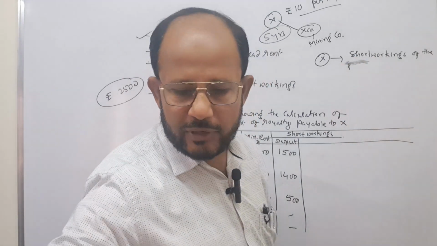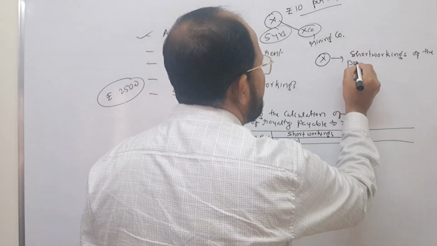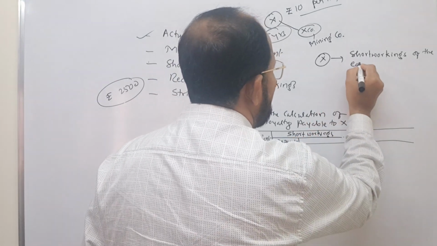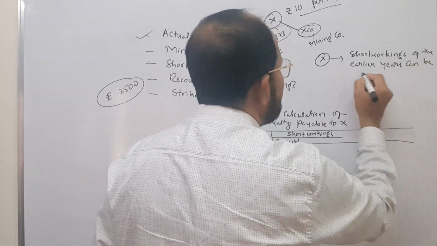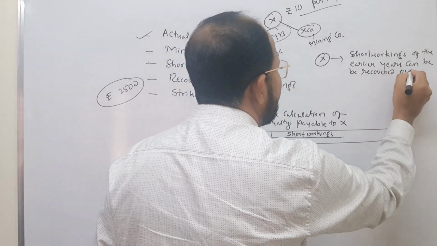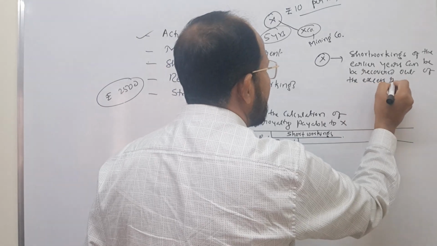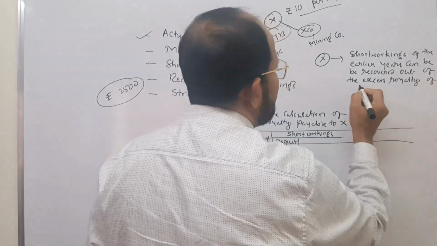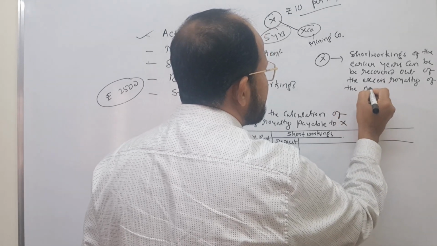I put the better one: short workings of the earlier years can be recovered out of the excess royalty of the ensuing years or next years.